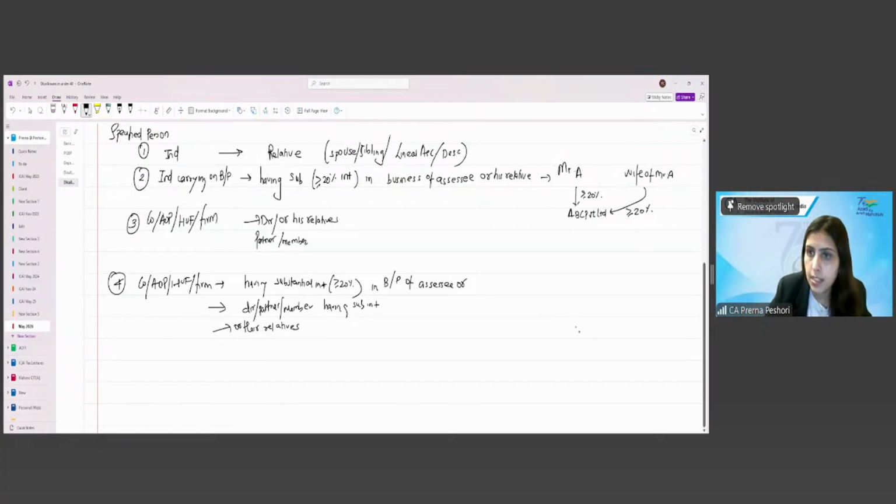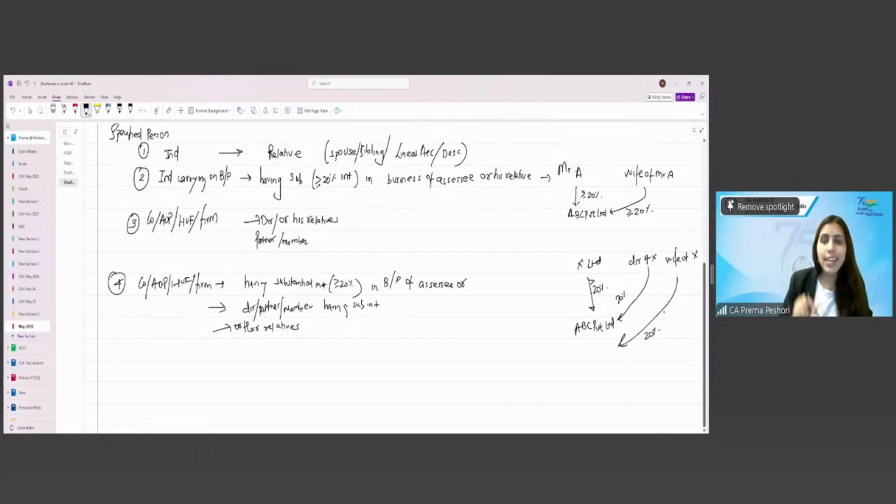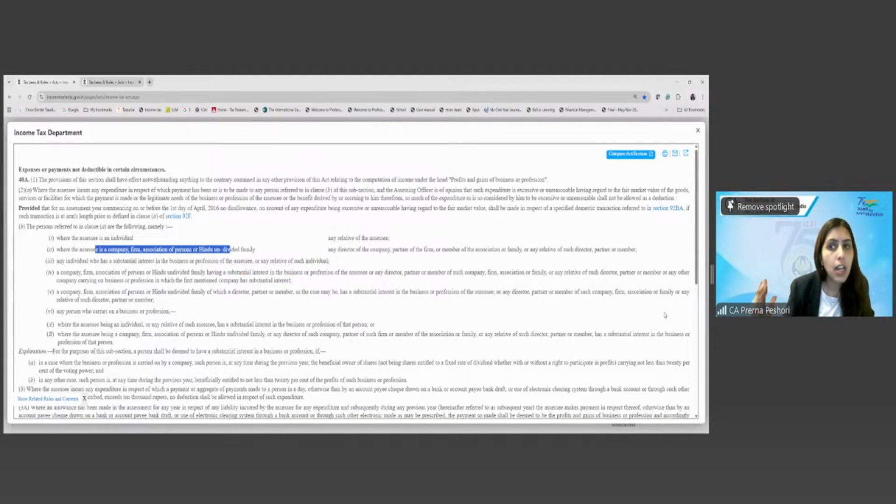So let's say, for example, this is ABC Private Limited. Let's say X Limited has more than 20%, right? Or the director of X has more than 20%, or the wife of X has more than 20%. So in case the expenditure paid to any of them will be disallowed if it is excess, or any other company carrying on the business or profession in which the first mentioned company has substantial interest.